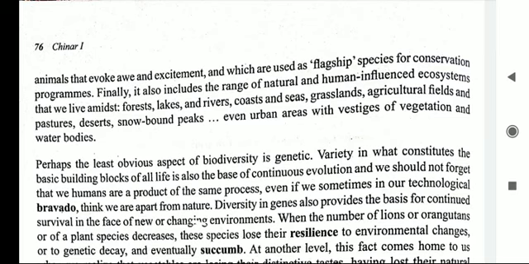For example, there are forests, lakes, rivers, coasts, seas and grasslands, agriculture fields and pastures and deserts, snow-bound peaks, etc. So the writer emphasizes here that we should know biological diversity in a very vast manner. First, we should understand its meaning, and then we should act as per the laws of nature. We should not disturb the biodiversity.